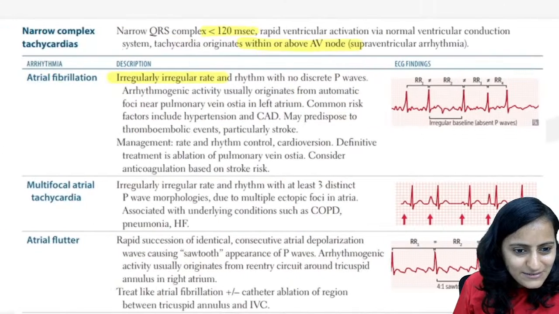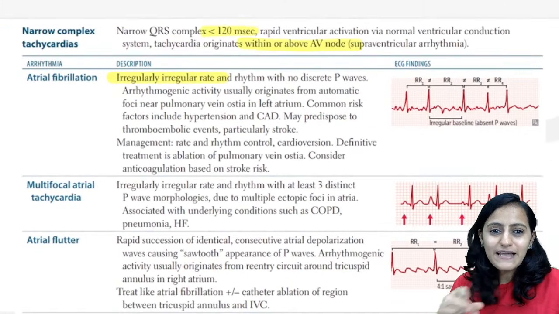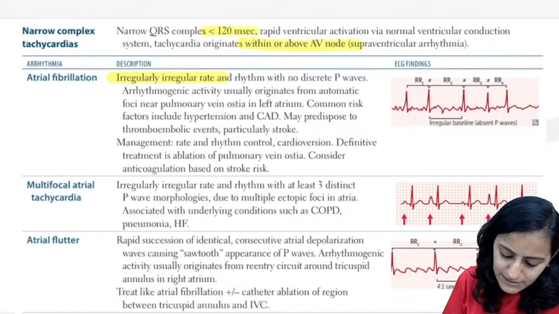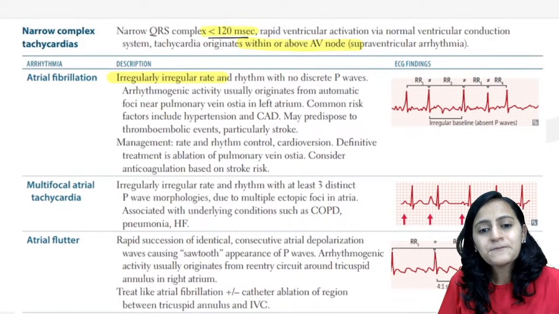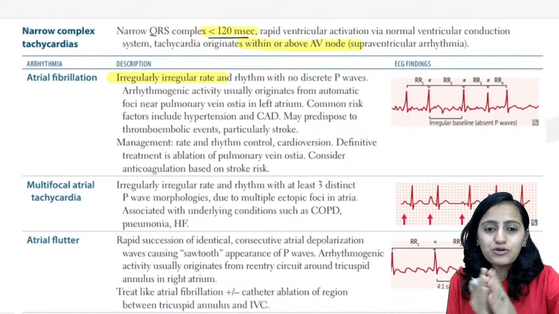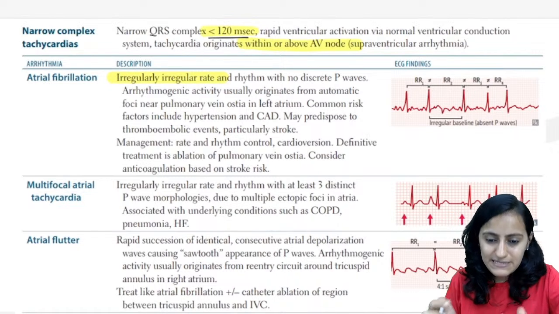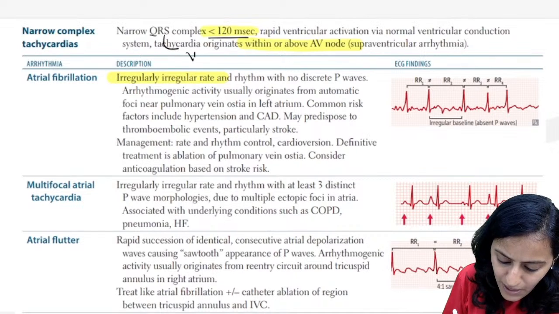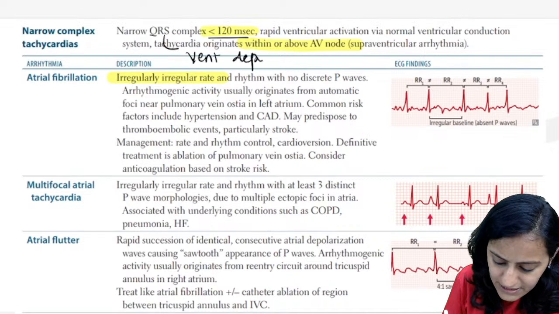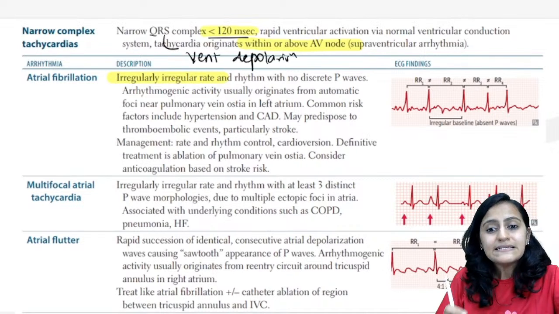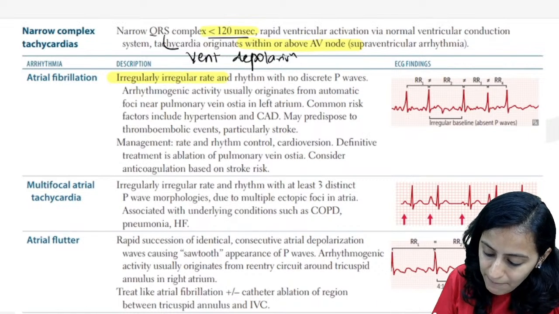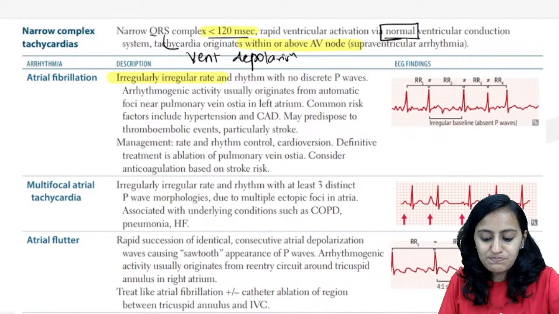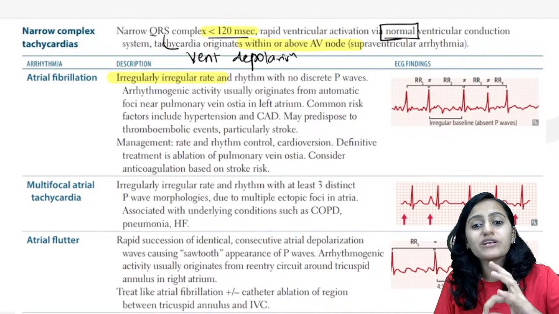Okay. Chalo, let's start. Starting with the narrow complex tachycardia. Remember that narrow QRS complex is less than 120 milliseconds. And why is it narrow QRS? What does the QRS indicate in the ECG? QRS indicates ventricular depolarization. So because of the rapid ventricular activation which is happening via the normal conduction pathway, that is what gives your narrow complex.